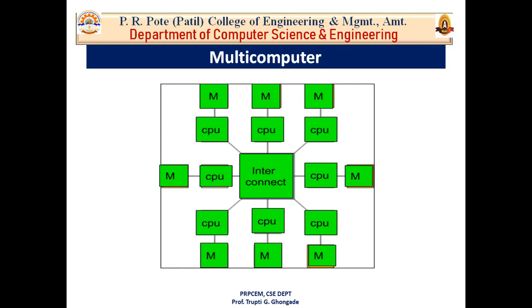Your multi-computer system is cost effective and easier to build than multi-processors, because all are sharing a common memory in multi-processors. Rather than multi-processor, your multi-computer system is easier to build because all components are individual. All computers are separately accessing their own memory.